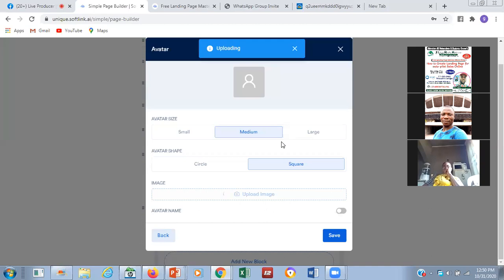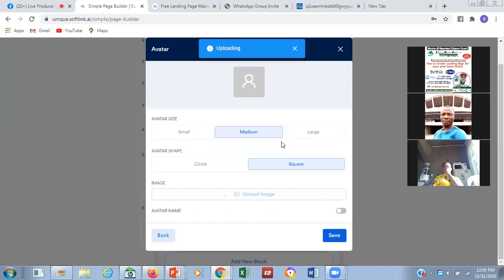You should always look at the file that you are uploading. Let it not be too heavy. If it's too heavy, when you are configuring it, it will be very slow depending on your network. But it's also advisable to use a clear and sharp picture so that when people see it on the site, it makes a whole lot of sense.